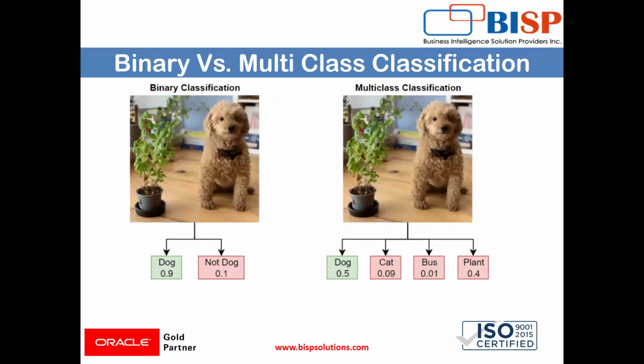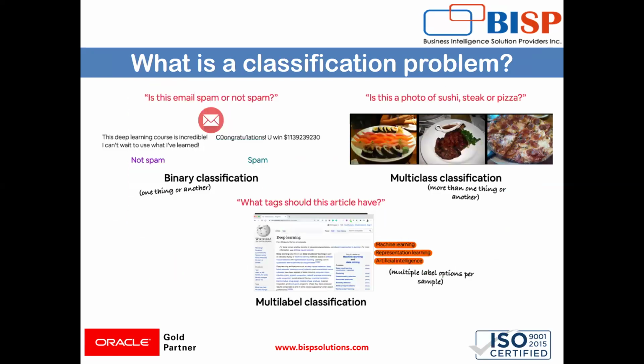Binary means very simple, yes or no. Multi-class means there are options and you have to choose one of them. And multi-label means if I give you a text, paragraph or article, what type of labeling would be best suited. We will learn that in our next videos.